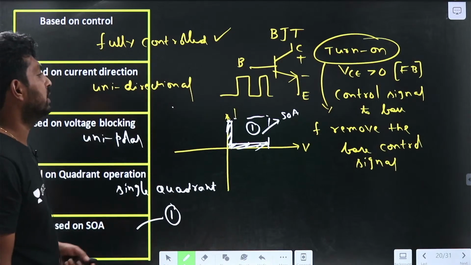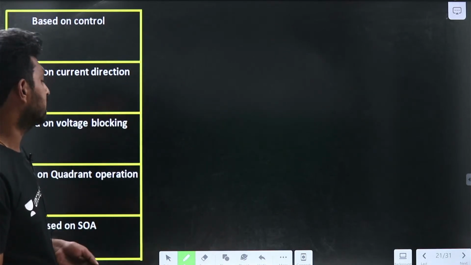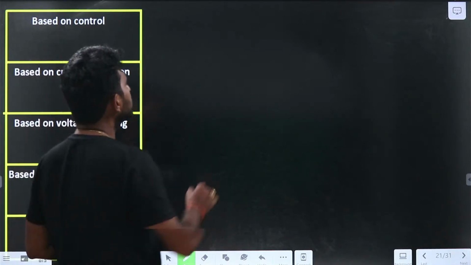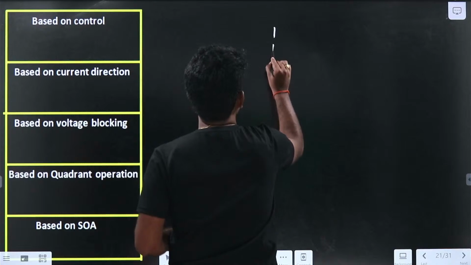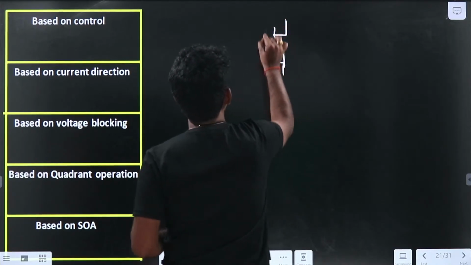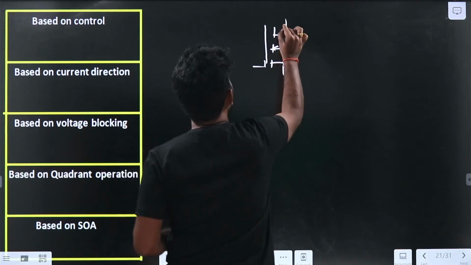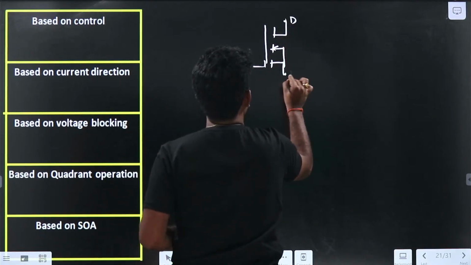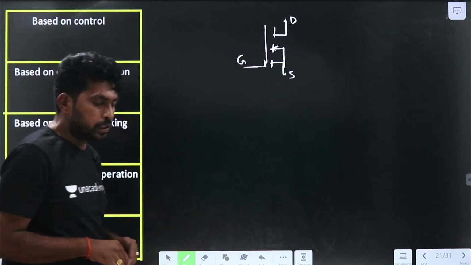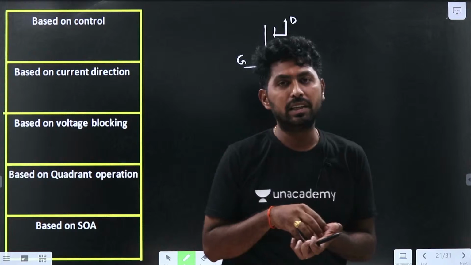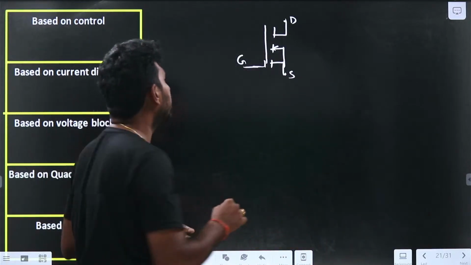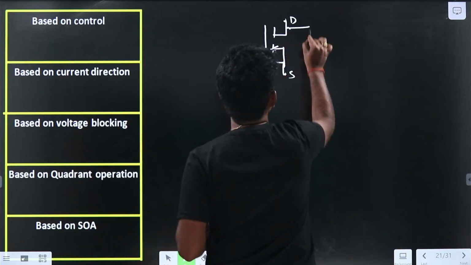Let me take the MOSFET here. A MOSFET has three terminals. Let me draw the MOSFET. A MOSFET has three terminals: drain, source and gate. The MOSFET will not exist without a parallel diode. The parallel diode is an inherent property of the MOSFET.